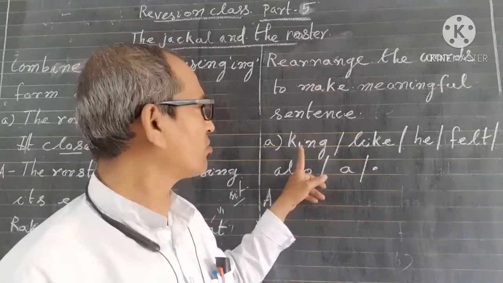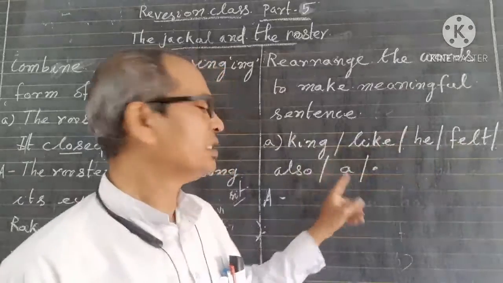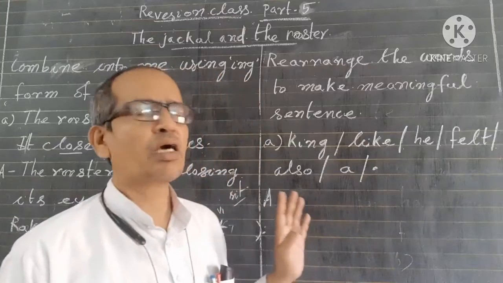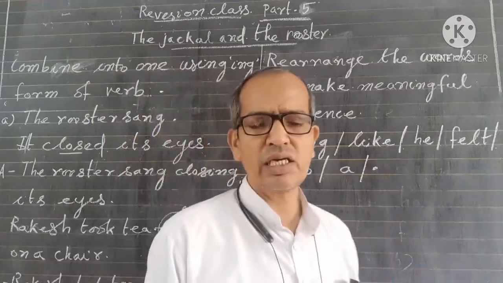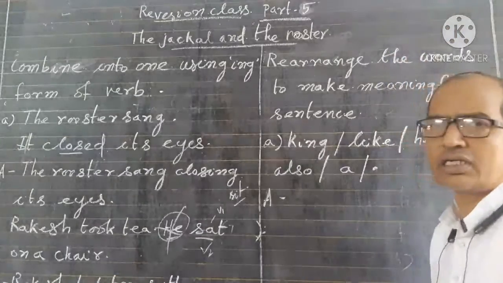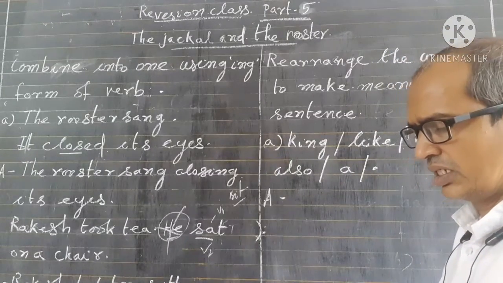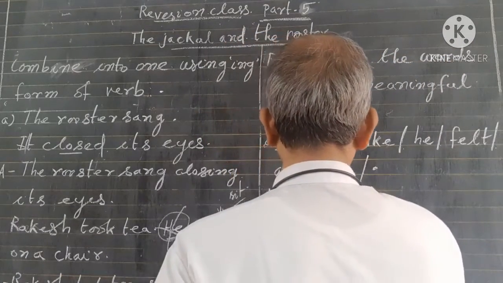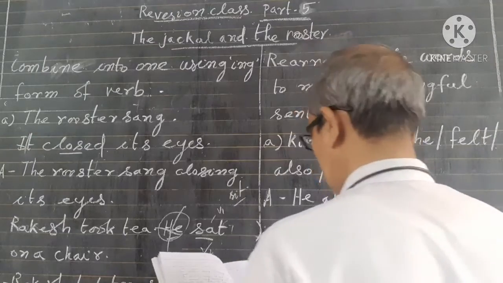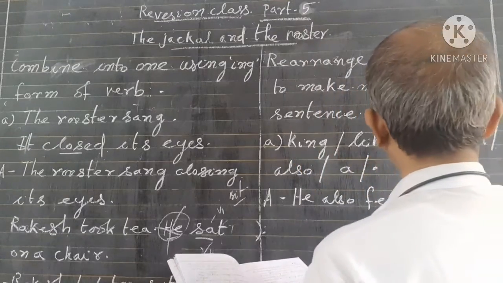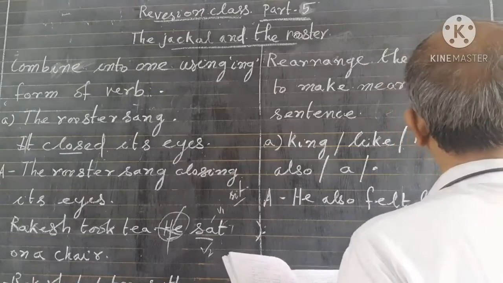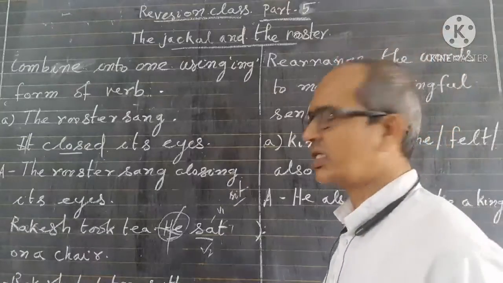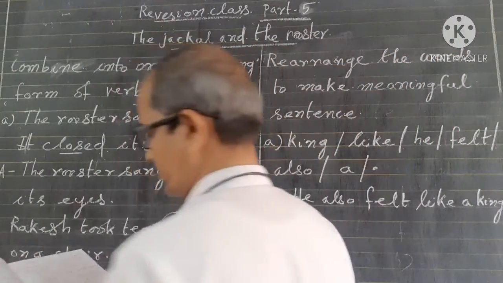How many words are there? 1, 2, 3, 4, 5, 6. Six words are there and we have to arrange them as an affirmative sentence. Can anyone say what is the correct sentence? He also felt like a king.